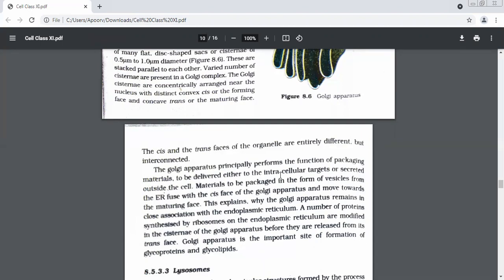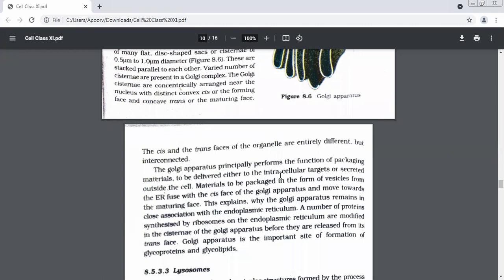We are discussing the material coming from which organelle? ER. So whatever it is getting from ER, it will attach first to which phase of the Golgi? Cis phase. And then once it has entered into the cis phase, it will automatically go to the trans phase. This is the reason why the Golgi apparatus remains in close association with ER. Whenever you see a cell, you will always find that the Golgi apparatus is always attached to the ER.